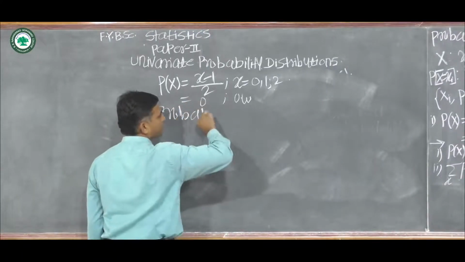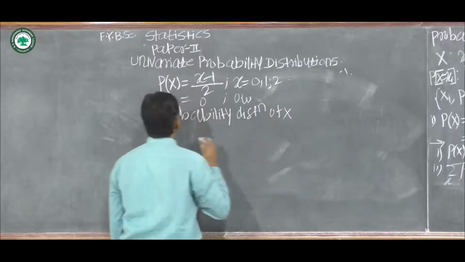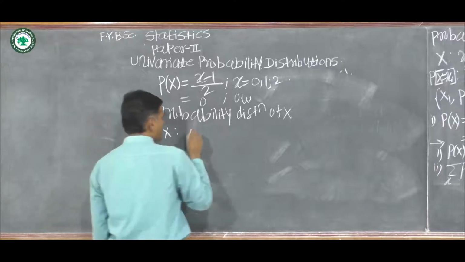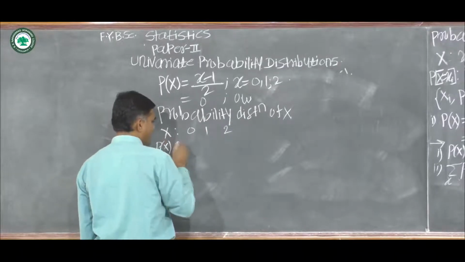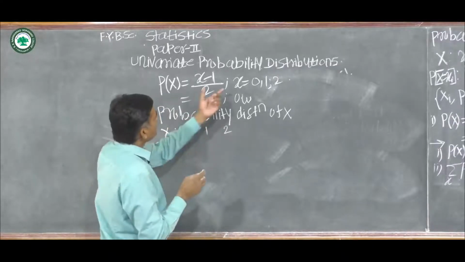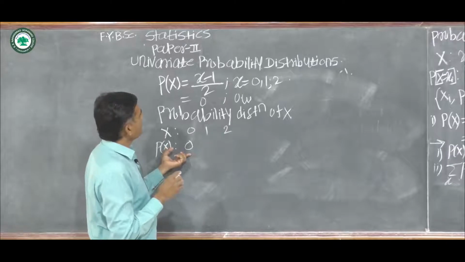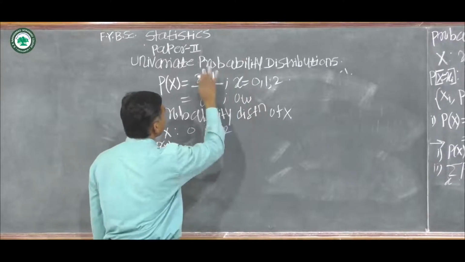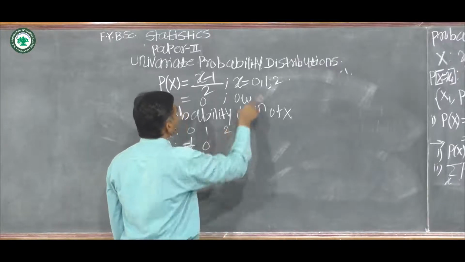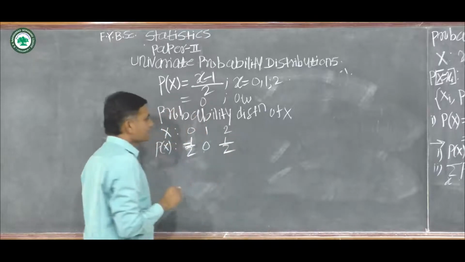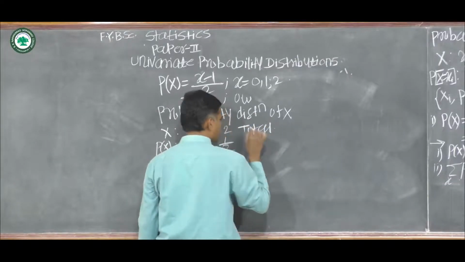The probability distribution of X: the random variable takes values 0, 1, 2, and the corresponding probabilities p of x are, when x equal to 0, minus 1 by 2, then x equal to 1, which is equal to 0, and when x equal to 2, probability is 1 by 2, and the total of this probability is equal to 0.